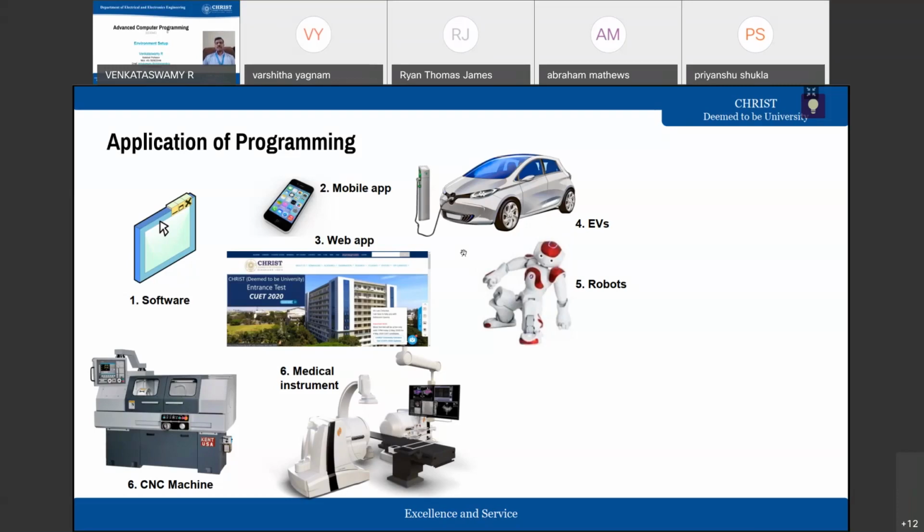So whenever a programmer sees anything, he will think about which programming languages might have been used to develop that particular thing. For example, to develop a standalone application, I can use something like Java, C, or C++.